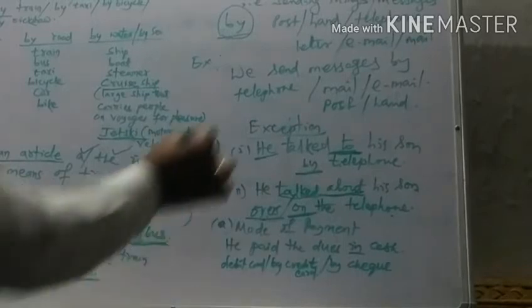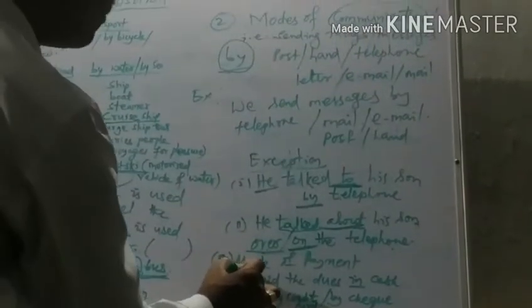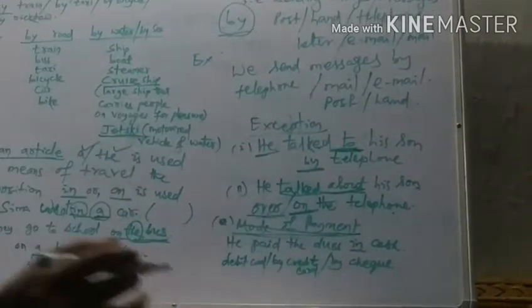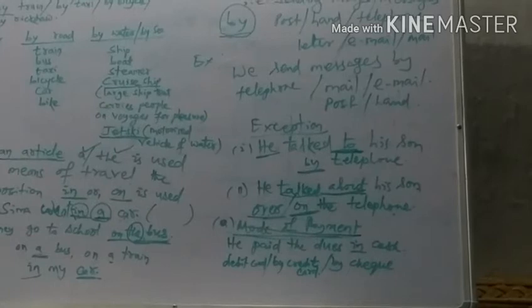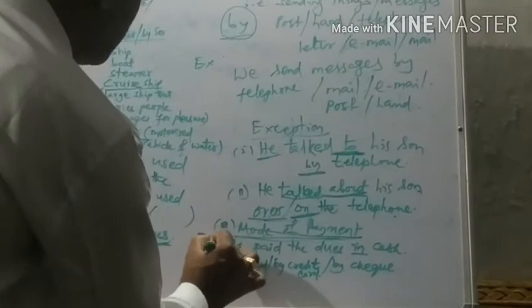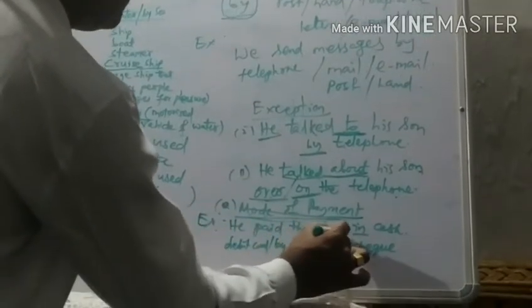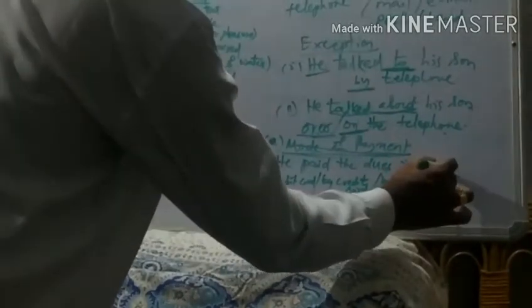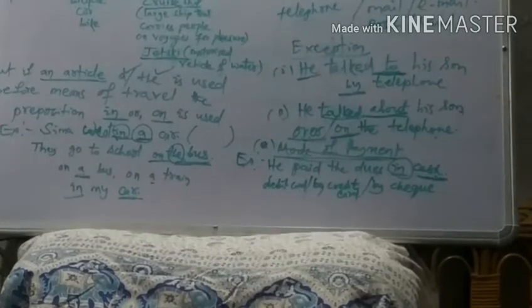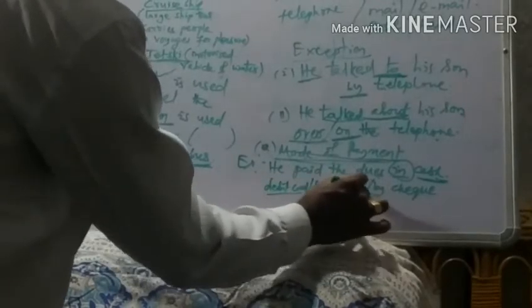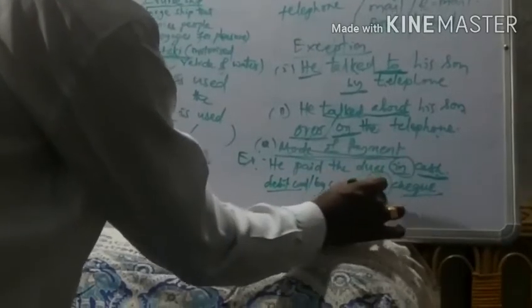And another thing in the communication is there, that is mode of payment. Mode of payment means how we make payment in different things. Here is an example. He paid the dues in cash. If we are paying in cash, we have to use there in. And whenever we pay by debit card or credit card or check, in that case we have to use by.